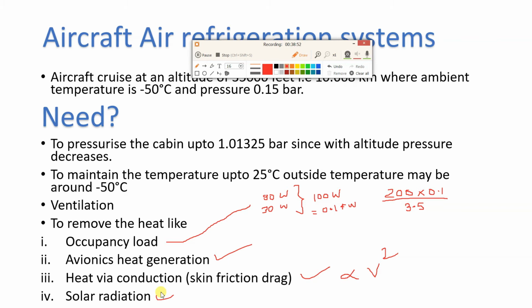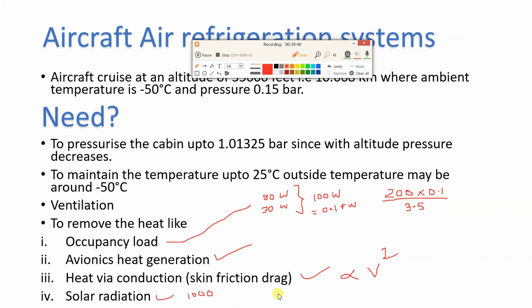Actually whatever we get on earth, it will be less than that. But if you consider the aircraft, it is at higher altitude. So for example, we'll consider 1000 watt per meter square of solar radiation. Now you know aircraft is very big, so the surface area of the aircraft will be very big. So you have to multiply 1000 by the area, and you will get the total wattage of that radiation which is falling on the surface of the aeroplane. Okay, so next source of heat is solar radiation. So these are the different sources of heat in case of aircraft.